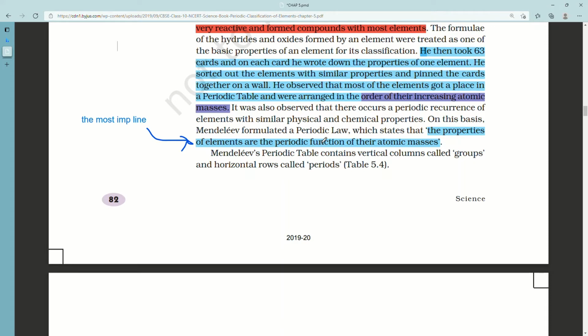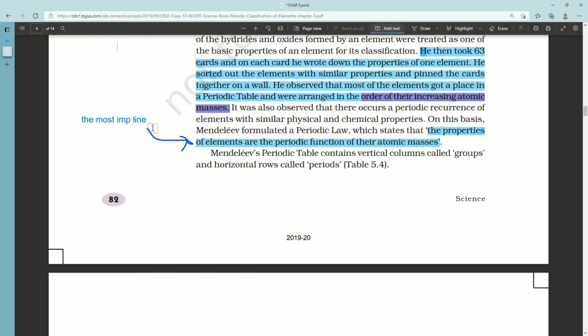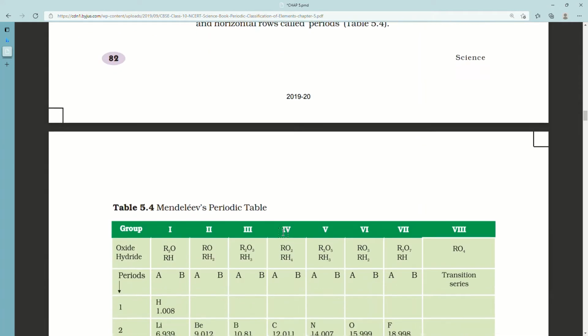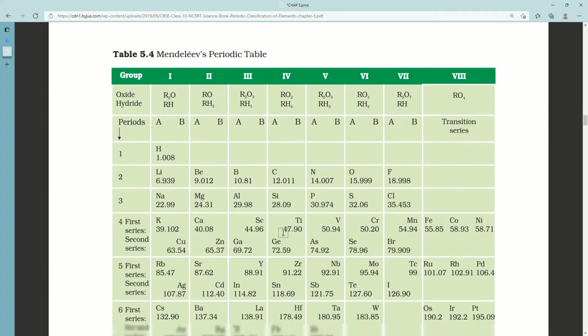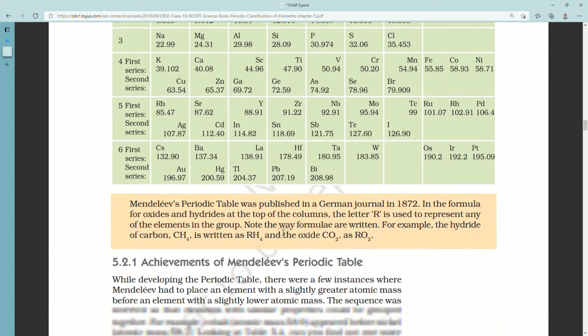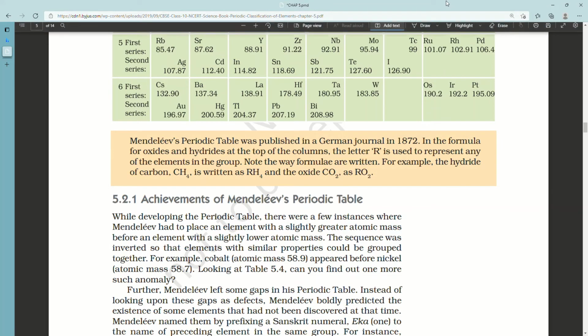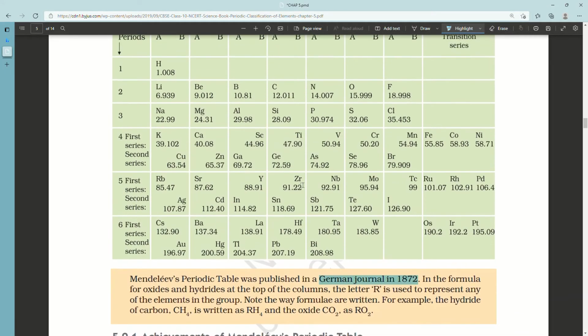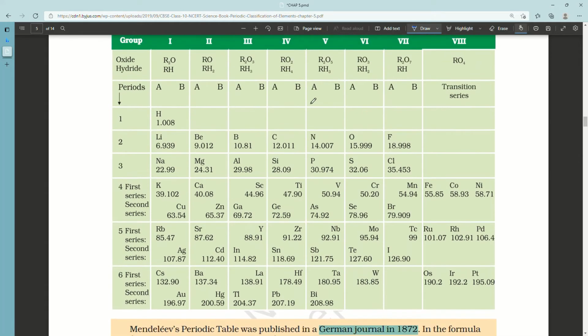As I said, Mendeleev's periodic table contains vertical columns called groups and horizontal rows called periods. Ooh, it's a huge table. Mendeleev's periodic table was published in a German journal in 1872. In the formula of oxides and hydrides at the top of the columns, the letter R is used to represent any of the elements in the group. Note the way formulae were written. For example, the hydride of carbon CH4 is written as RH4 and the oxide CO2 is written as RO2.